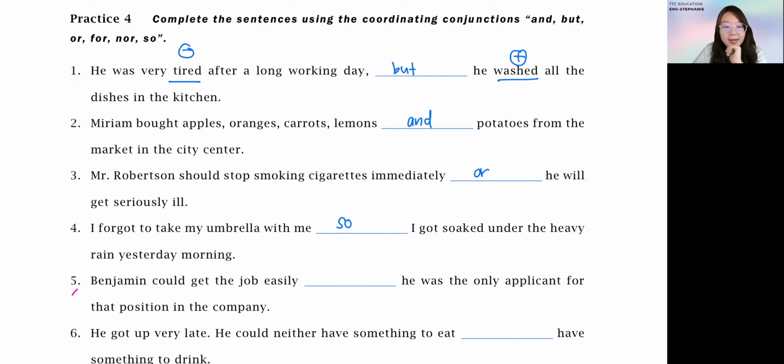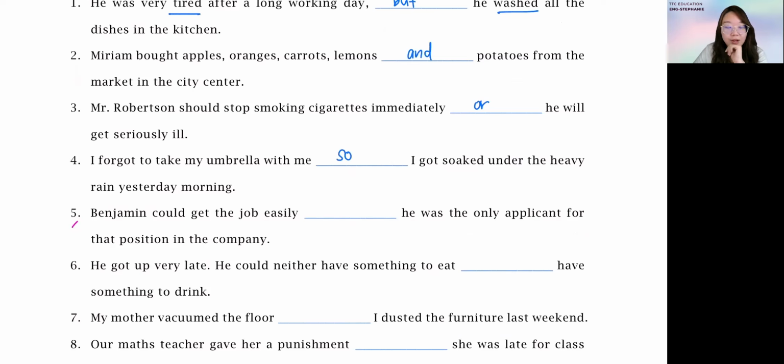Yep. Look at the time. Let's stop at question number 5. Benjamin could get the job easily. He was the only applicant for that position in the company. He gets the job. All right. He's the only applicant. And, no, and. There's a connection. There's a relation between these two things. Yes, all right, very good.